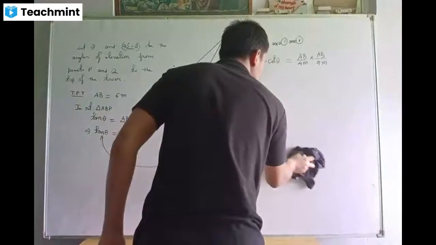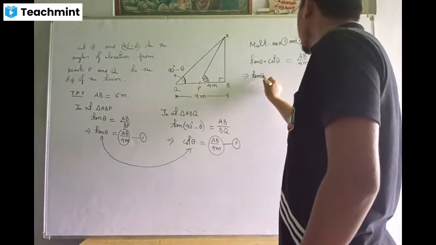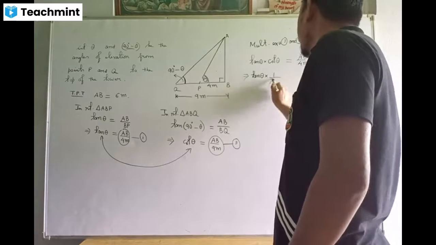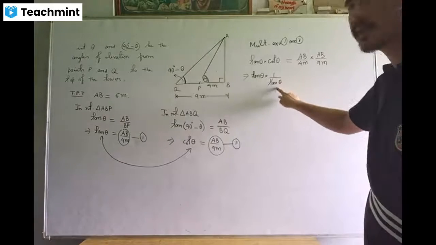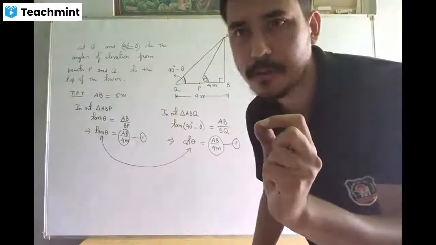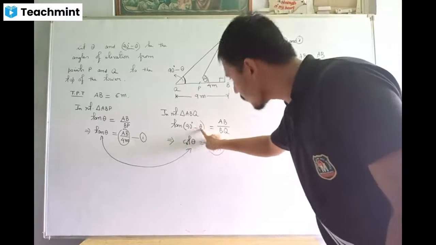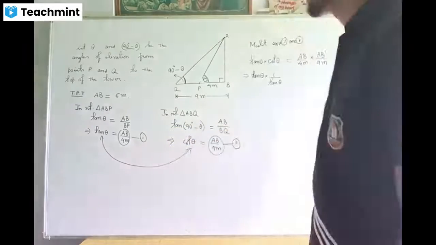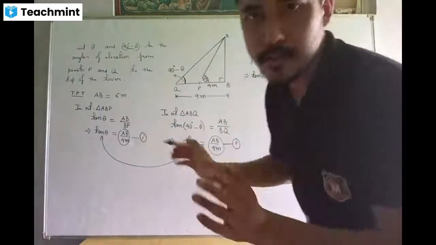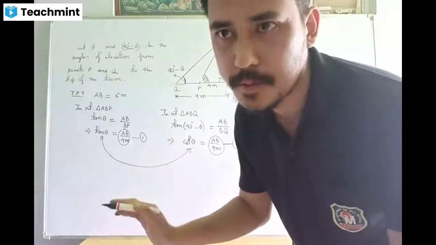So in that case, tan theta times cot theta is 1, because cot theta means 1 upon tan theta. This is known as the reciprocal formula. Tan of 90 degrees minus theta is also equal to cot theta. This is known as your complementary angle formulas. So if you do not know these formulas, better you don't study any trigonometry.